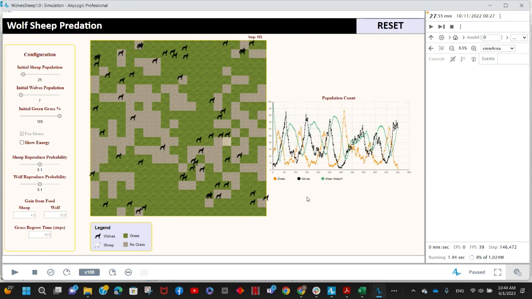So as we can see, predator-prey models can exhibit stable equilibrium points where the populations of predators and prey remain relatively constant over time. And these equilibrium points represent a balance between predator and prey numbers, where the rate of prey reproduction matches the rate of predation. However, small perturbations or disturbances in the system can lead to chaotic behavior. And as an example of these chaotic or unstable cases, let's see this following example.